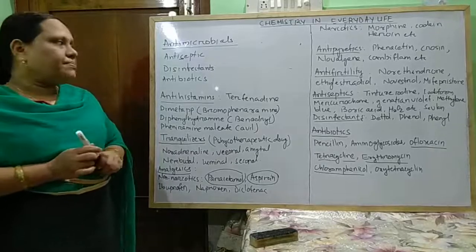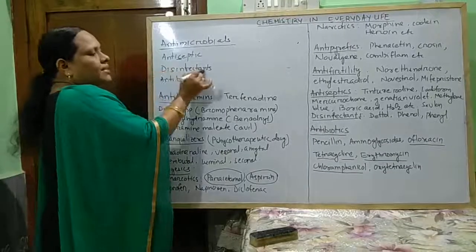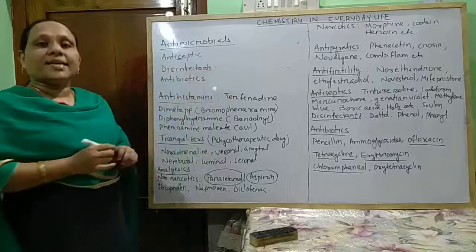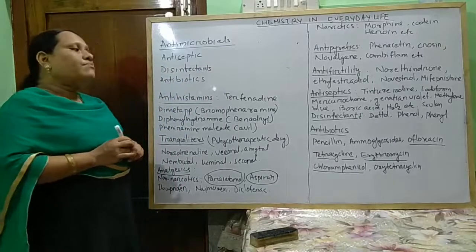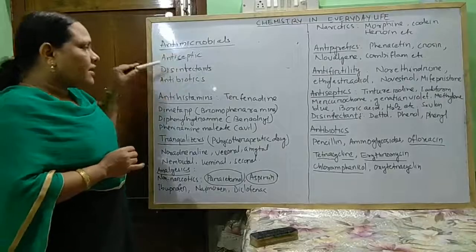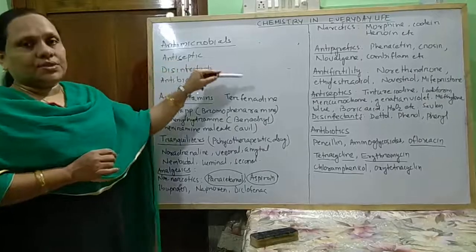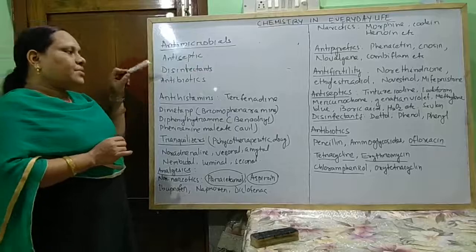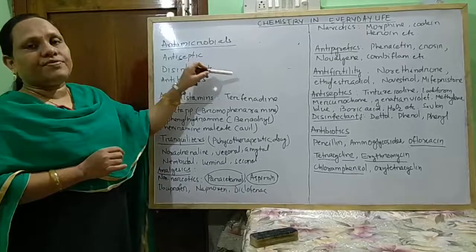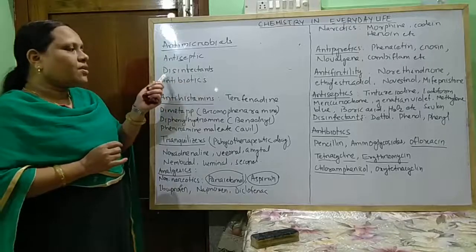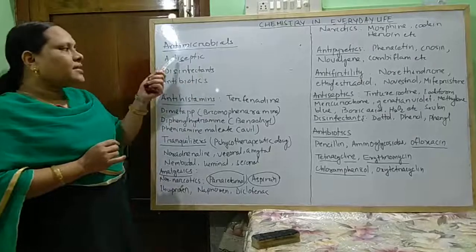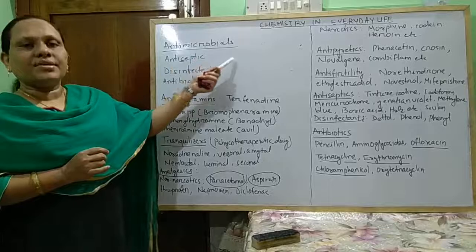Next, disinfectant. Disinfectants are also chemicals which destroy microorganisms, but they are not safe for living tissues. Generally, these are used for non-living surfaces, whereas antiseptics are used for living tissues.